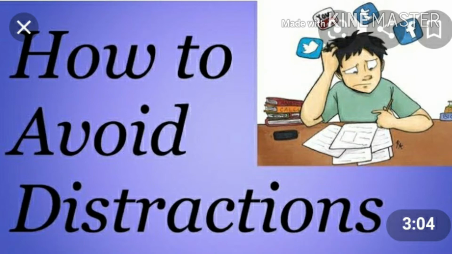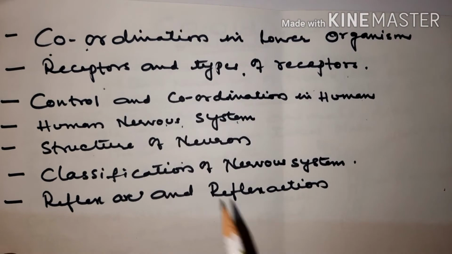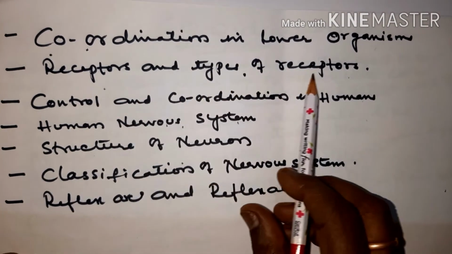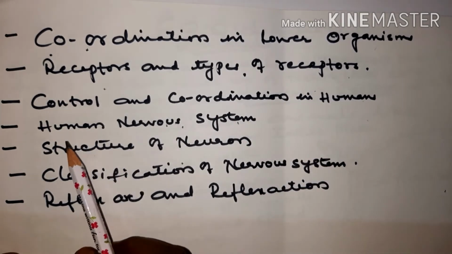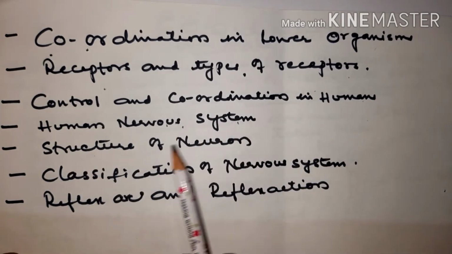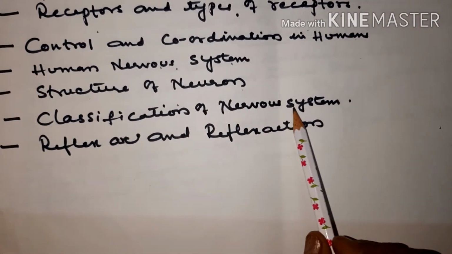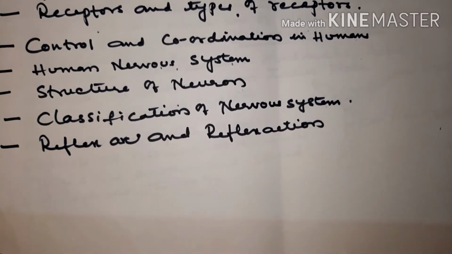Now in this video, I'm going to explain coordination in living organisms, children, receptors and types of receptors, control and coordination in humans, then the human nervous system you're going to learn, then structure of neuron with a labelled diagram, then classification of nervous system, reflex arc and reflex action.